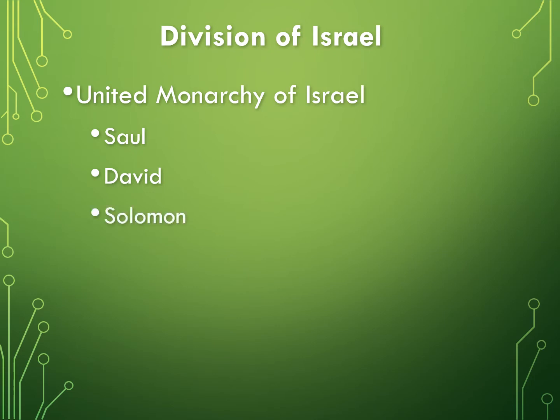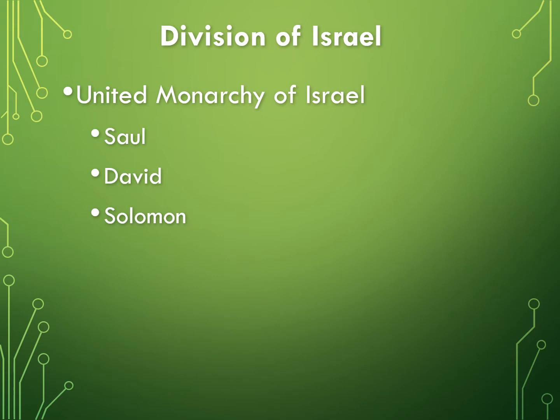Solomon took over after David's death. During Solomon's reign, we consider this the golden age of Israel. Solomon constructed the first temple, and as a ruler had good relations with other people and other nations. Zadok was the high priest during this time.